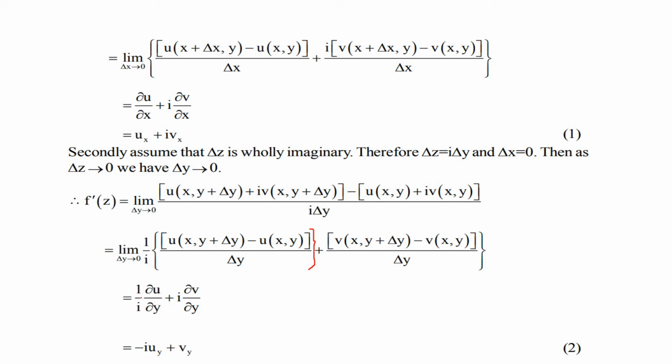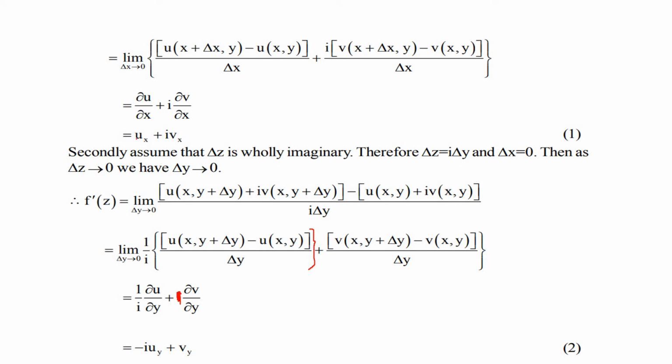That is, this one is 1 by i into the rate of change of u with respect to y, keeping x constant, and it is ∂u/∂y. The second term, here there is no i term. So here this one is the rate of change of v with respect to y, keeping x constant, that is ∂v/∂y. And we know that 1 by i is minus i. So minus i into (uy plus i vy).